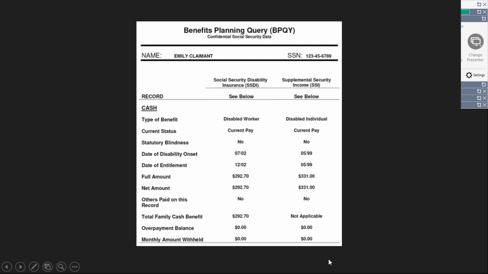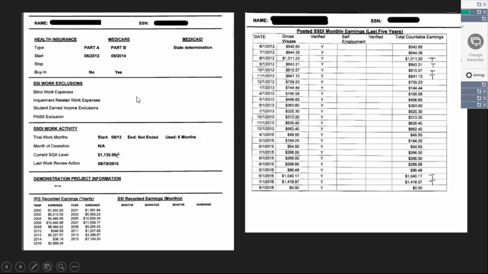Now, what is cut off, I don't have the full first page here, is when the continuing disability review is up for both of these programs. Sometimes they are different dates, especially since they have different dates of entitlement. They would have different dates for their next continuing disability reviews and whether or not the person has a payee. And we'll talk about why whether or not the person has a payee is important in the following slides. So here is some more information and how it can be used in benefits planning or just gathering information.